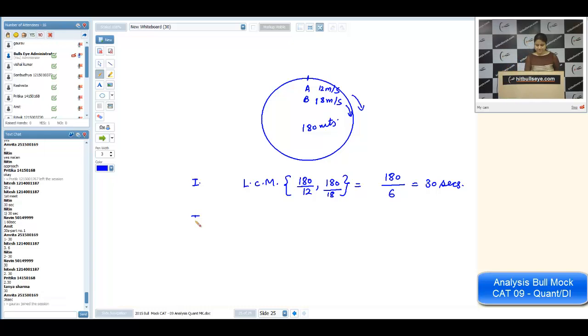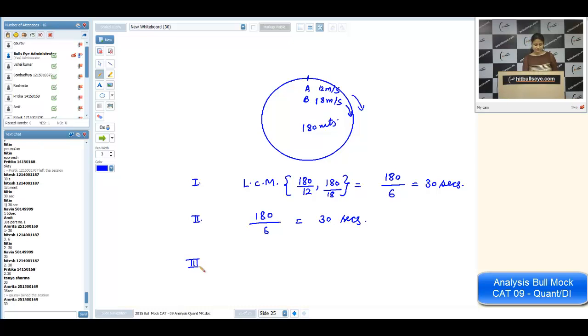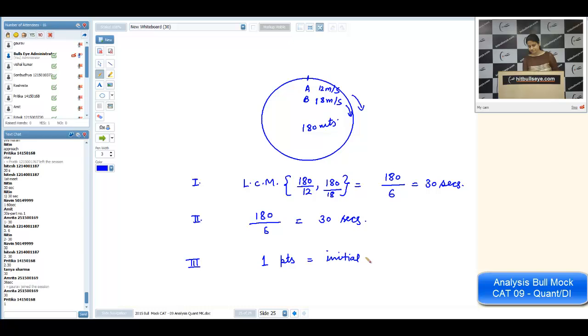Now, come to the second part. The second part is, after what time will they meet for the first time? So, it will be 180 upon their relative speed. It will be 30 seconds only. And what will be the answer for the third part? It will be 1 point. And that too is the initial point only. In case of the same direction, we'll get these many answers. Is it okay with you?